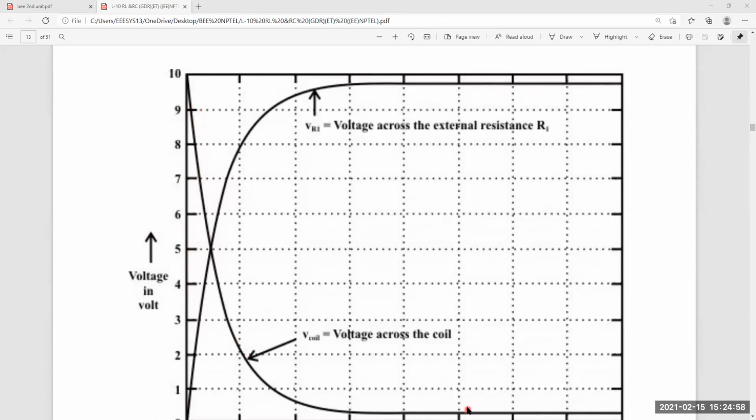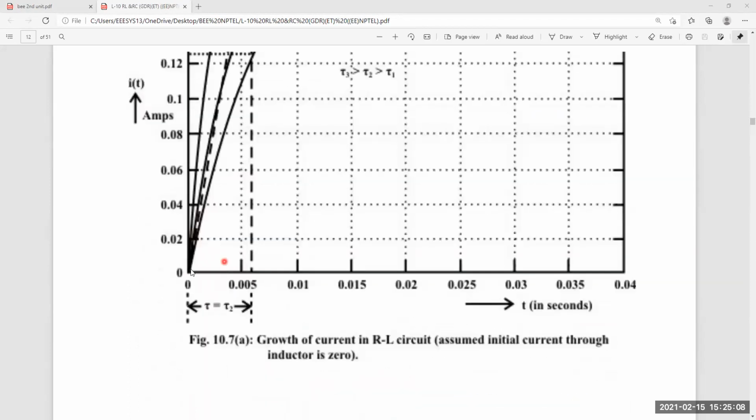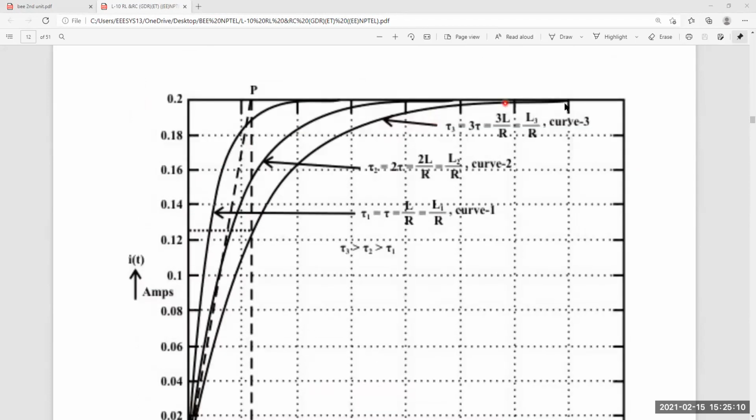The current goes on increasing, which means the inductor allows the maximum current. The current flowing through the inductor goes on slowly increasing. Finally, the maximum amount of current is passing through the inductor. That means the inductor will be acting as a short circuit.